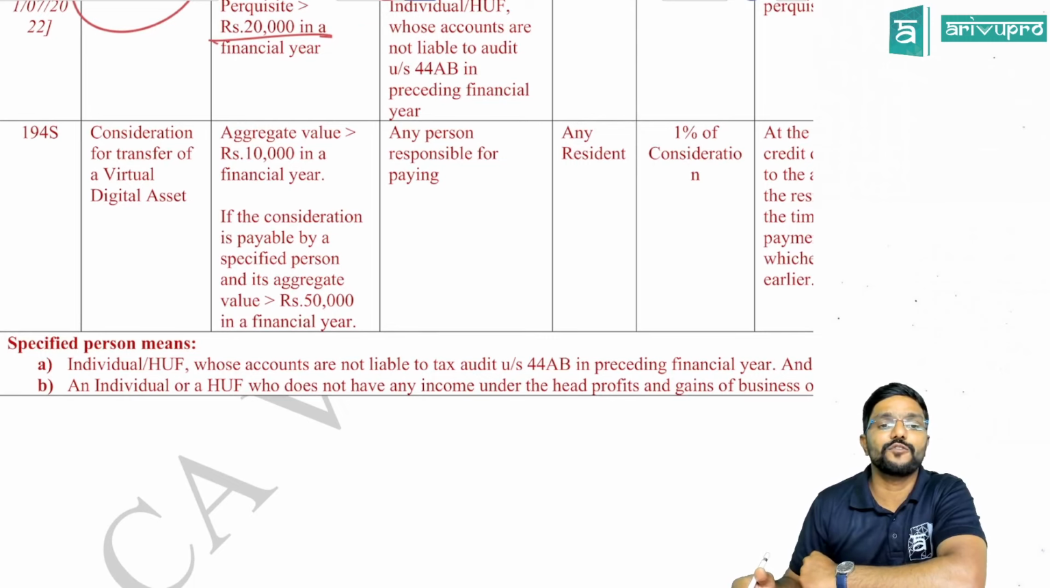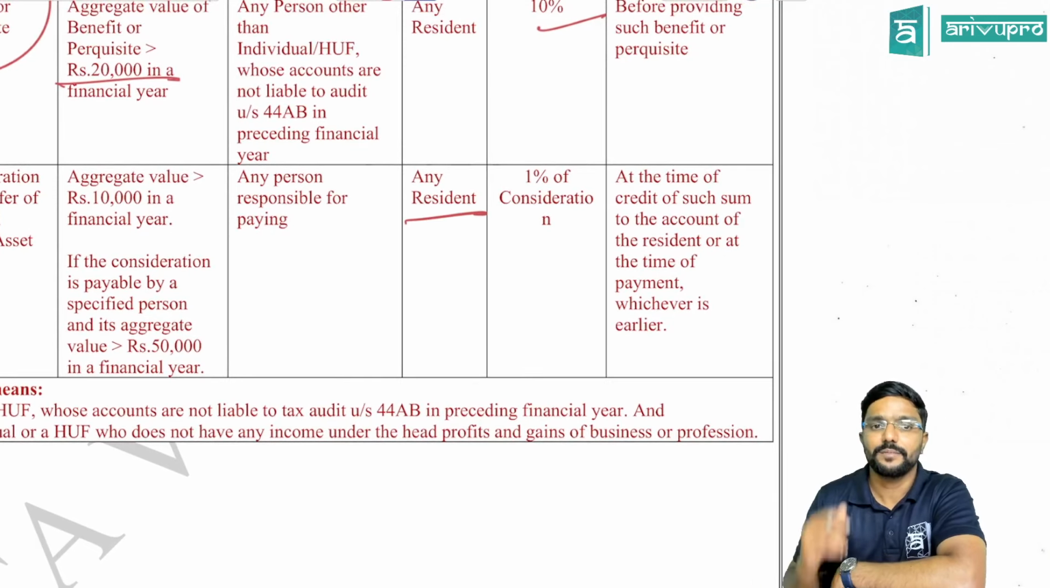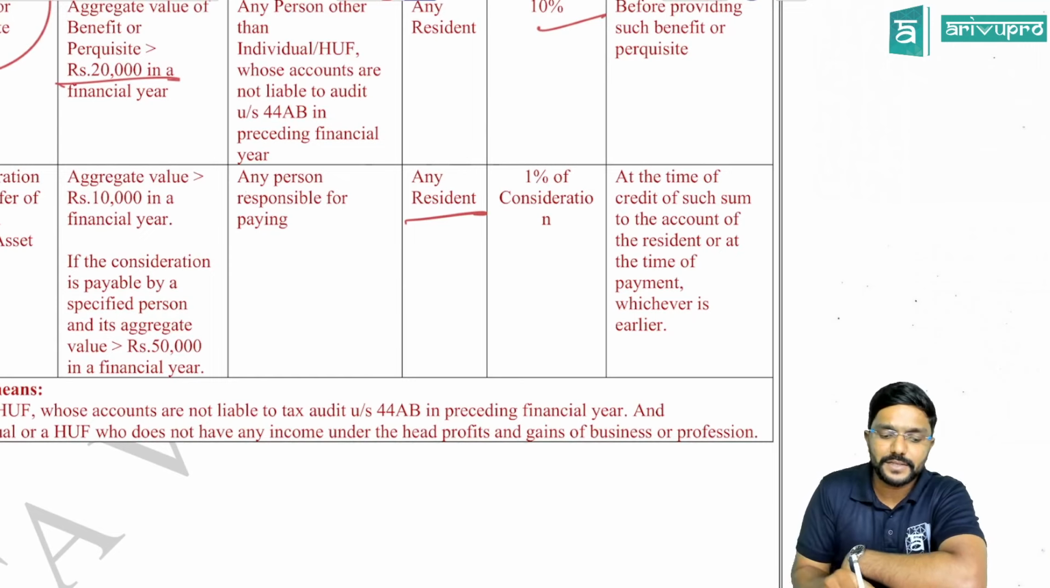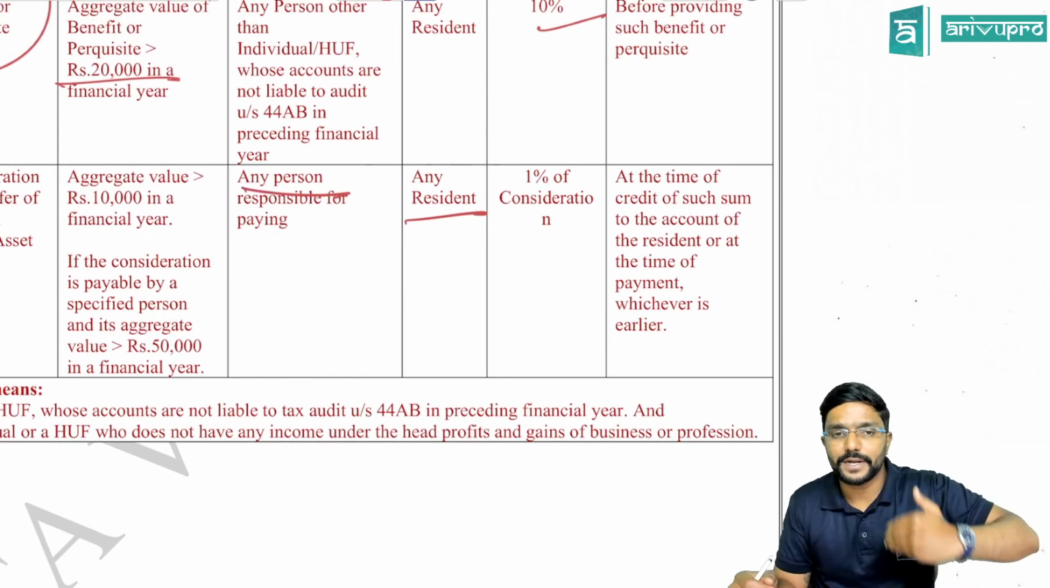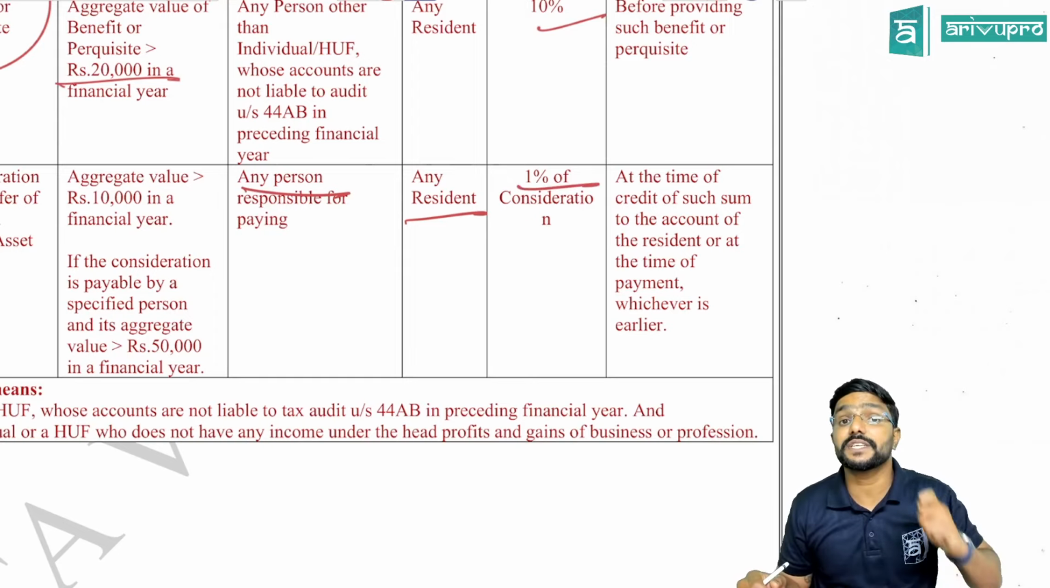Consideration for transfer of virtual digital asset. If the aggregate value is more than 10,000 in a financial year, then any person who is paying that to any resident, means the person who has transferred it is a resident. Okay. So the buyer is any person. So whoever has bought and is paying it, 1% of whatever consideration they are paying.